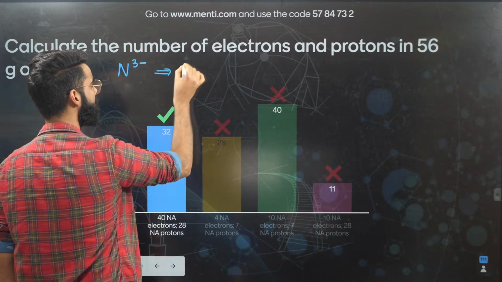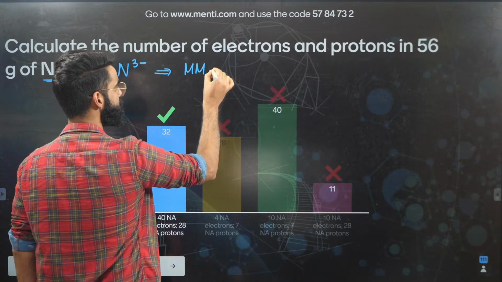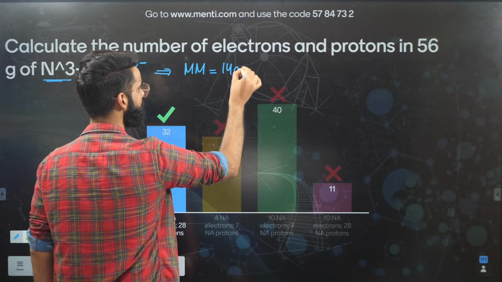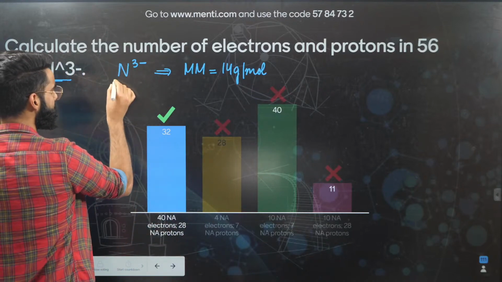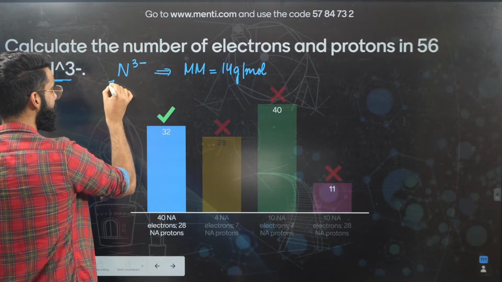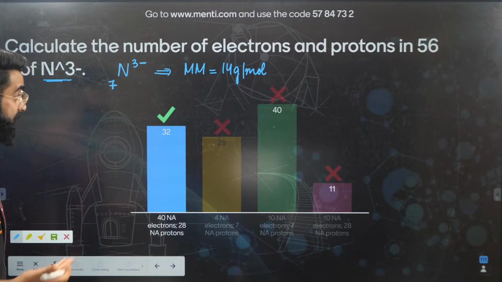If I ask you what is the molar mass of nitrogen? Molar mass of nitrogen, all of you must be knowing that's 14 grams per mole, right? It's the molar mass of nitrogen. What is the atomic number of nitrogen? It's 7. Yeah, atomic number of nitrogen is 7. All of you must be knowing that as well.